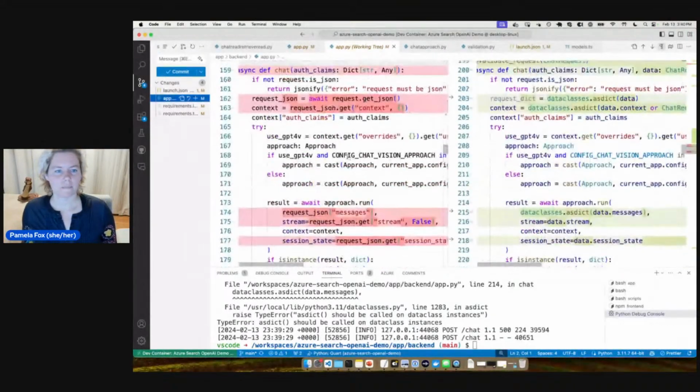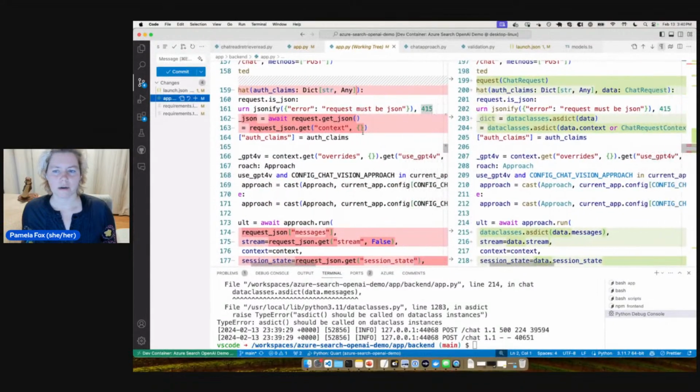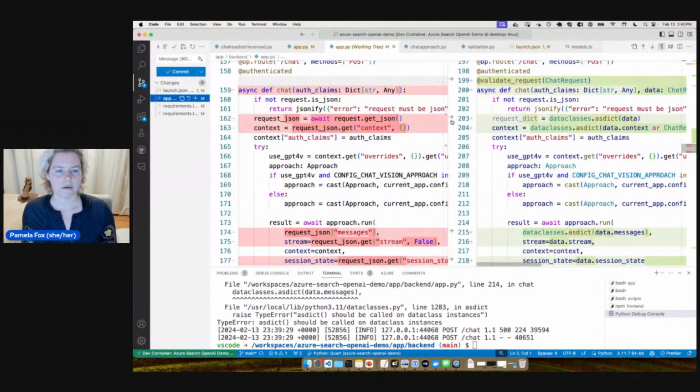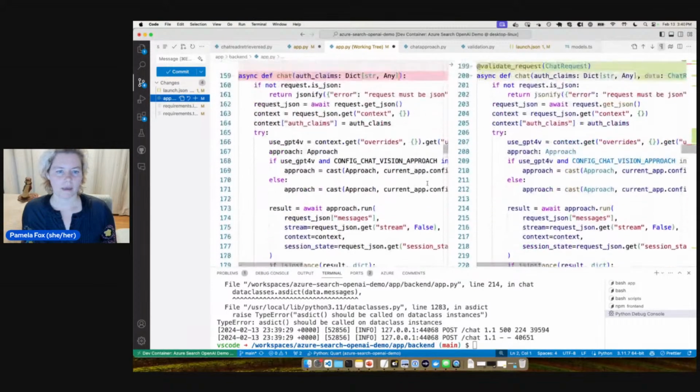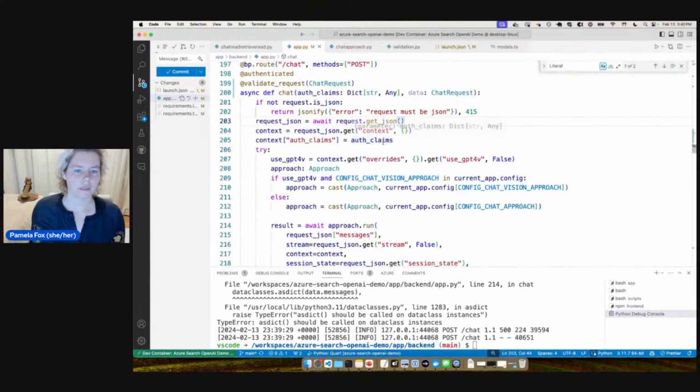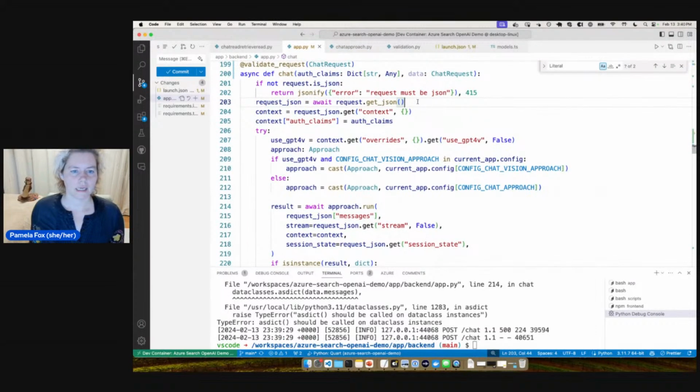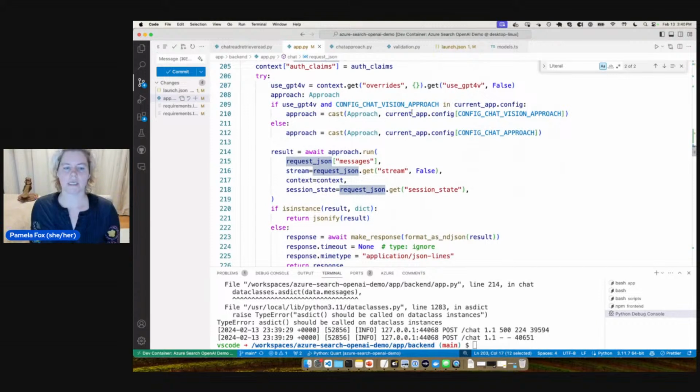So I called it request JSON. All right, I'll just bring that back, bring that back, bring that back. Okay, and then go here and say, instead of that, it's going to be dataclasses.asdict data. So this is going to take that whole chat request, turn it into a dict, and then we get the request JSON, and now everything else should be the same as it was before.